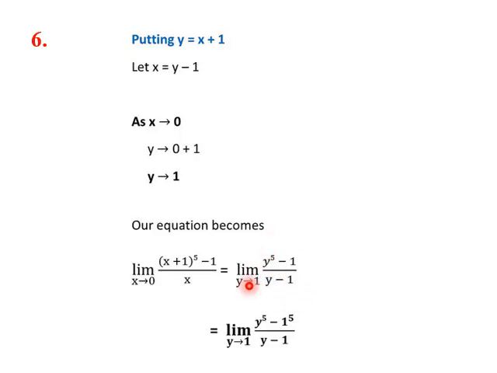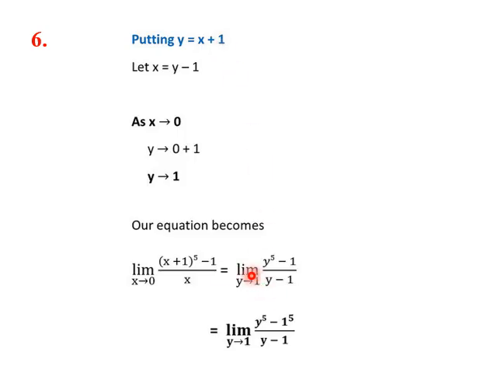So we need to put the limit in terms of y. How do we do it? So x tending towards 0 was the original problem. So in this, y equal to x plus 1. So we put x equal to 0. So y will be equal to 1. So when x tends towards 0, y will be tending towards 1. That's what we have put.